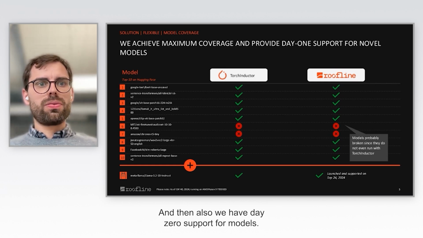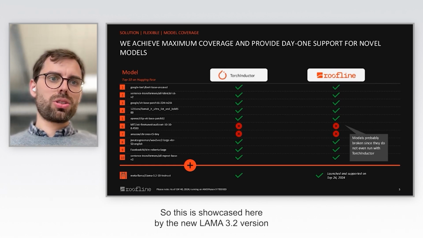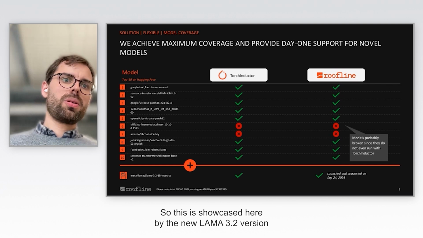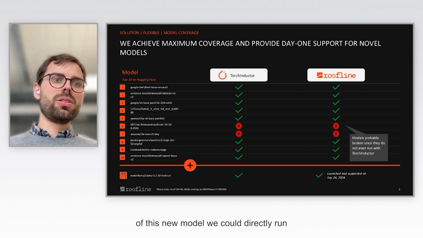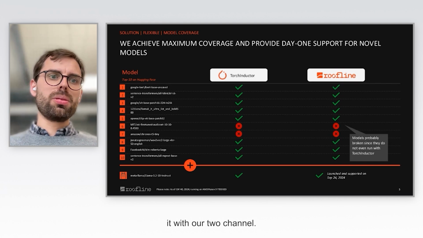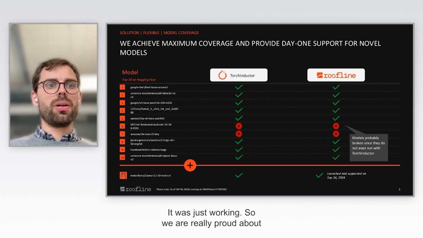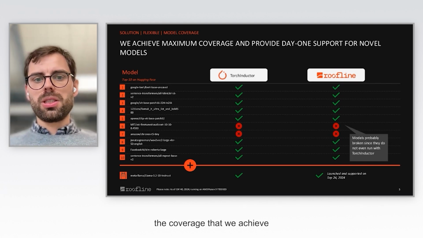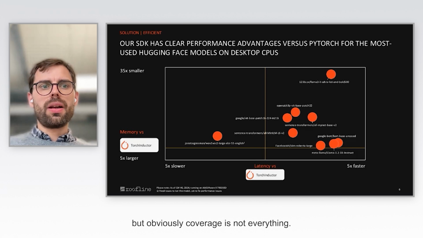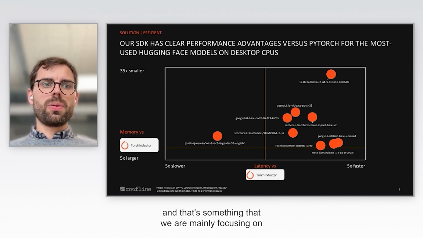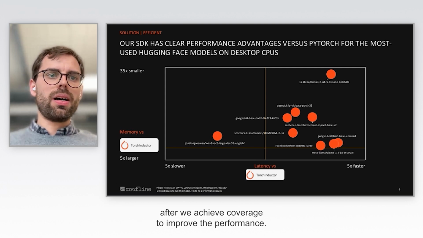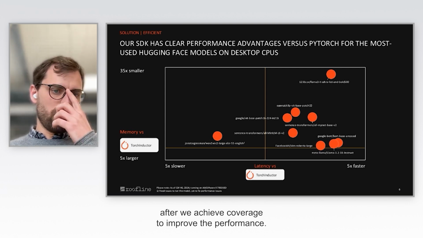And then also we have day 0 support for models. This is showcased here by the new Llama 3.2 version, where on day of release of this new model, we could directly run it with our toolchain. It was just working. So we're really proud about the coverage that we achieve. But obviously coverage is not everything. You also want to have good performance. And that's something that we are mainly focusing on after we achieve coverage, to improve the performance.